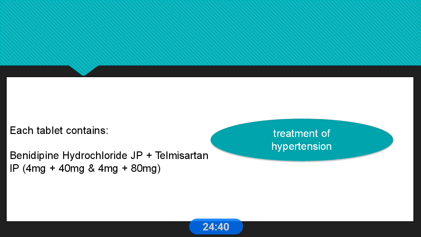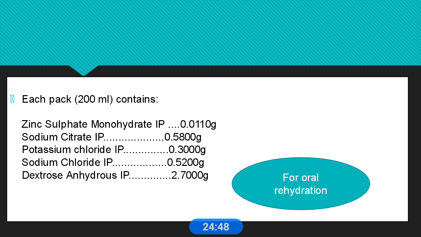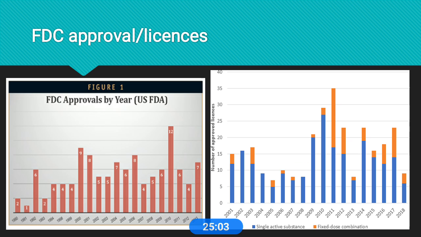Benidipine hydrochloride and telmisartan: this combination, used for the treatment of hypertension, is also approved. And another combination is the ORS: zinc sulfate, sodium citrate, potassium chloride, sodium chloride, dextrose anhydrous. This combination is approved for oral rehydration.